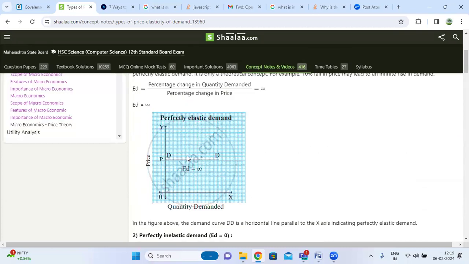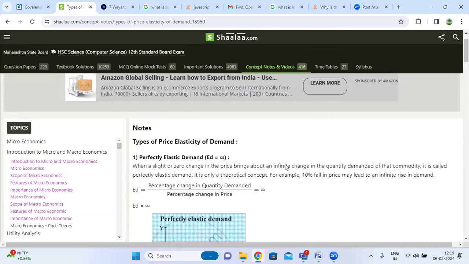So these are the types of price elasticity of demand.